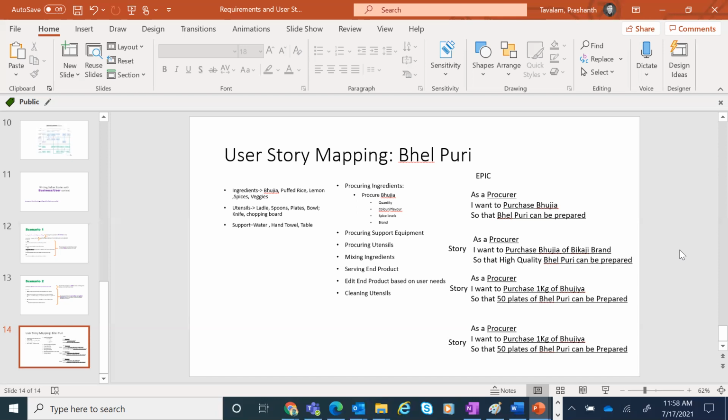Yep, makes sense, right? So depth can be given. You take a story, bhujia of a Bikaji brand, and you will say whether methi flavor, all these. So basically, you have to understand story and then scenarios. The amount of effort that the BA has to put in agile, scenario, and so much more in a behavior-driven development kind of story scenario is much more.